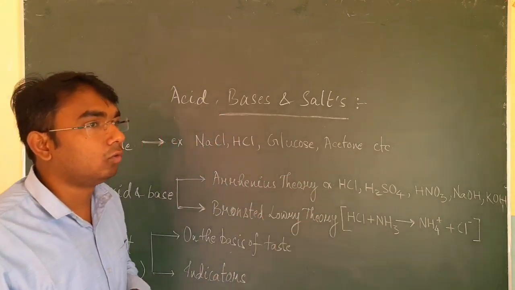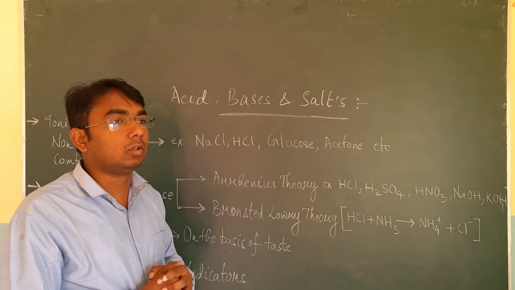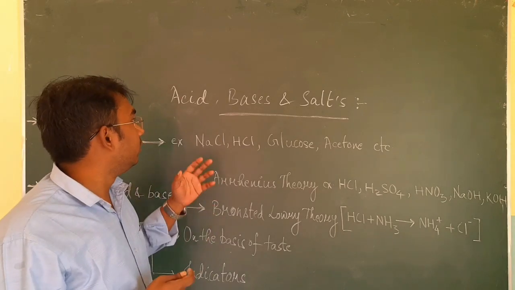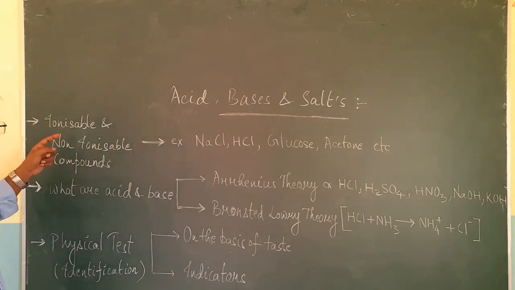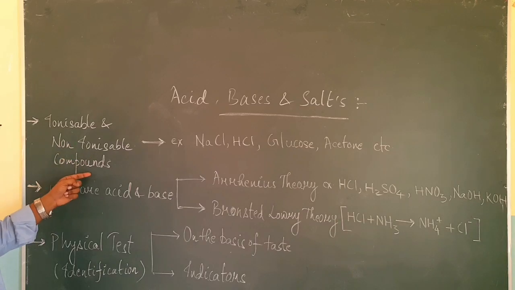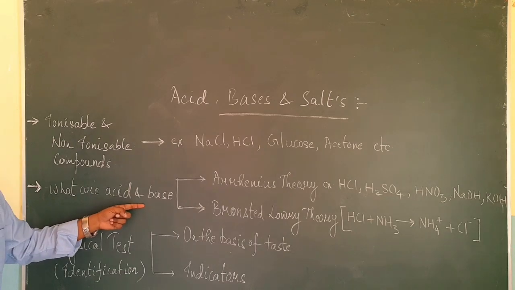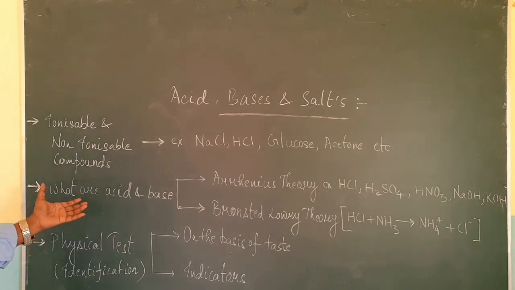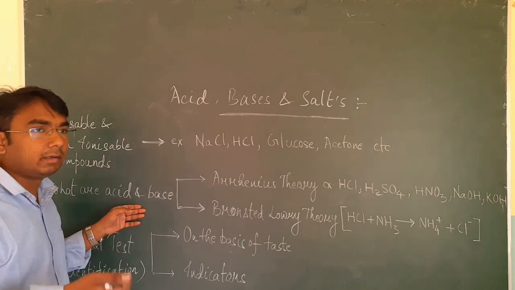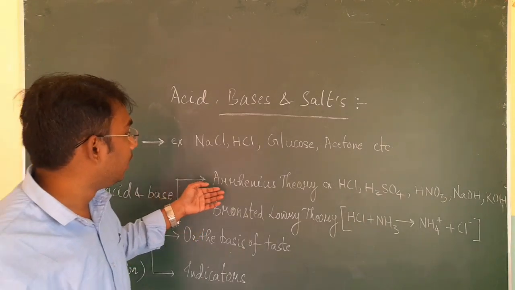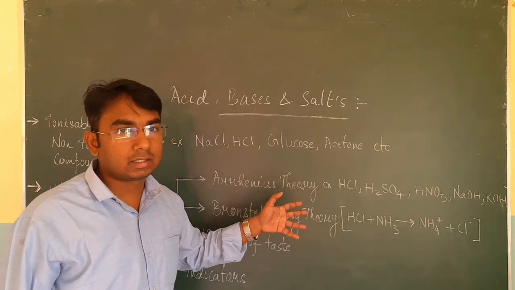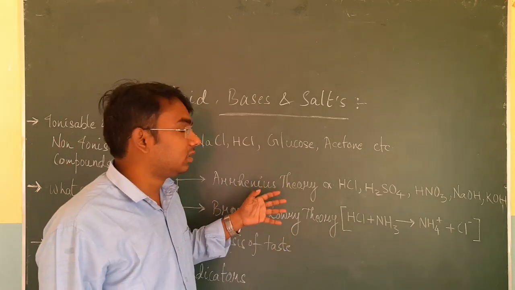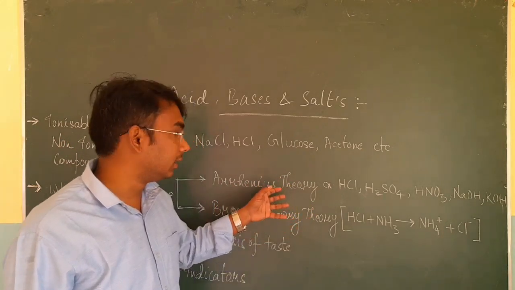So today we will start on this chapter. Before starting we need to go through some basic concepts or theories on the basis of which we will build our further concepts. In this chapter, first we will discuss ionizable and non-ionizable compounds. Later on we will discuss what acids and bases are. To answer this question, different scientists put up their different theories, for example the Arrhenius theory, and afterwards the Bronsted-Lowry theory. These two scientists gave their results on the basis of the experiments and observations they made.